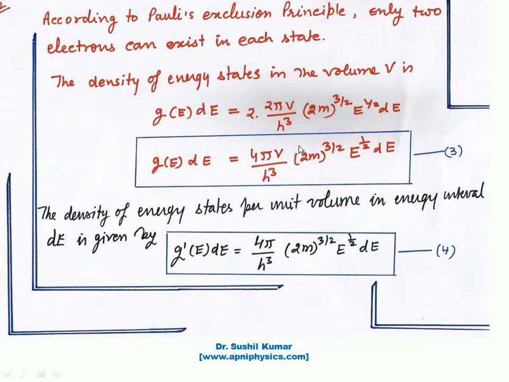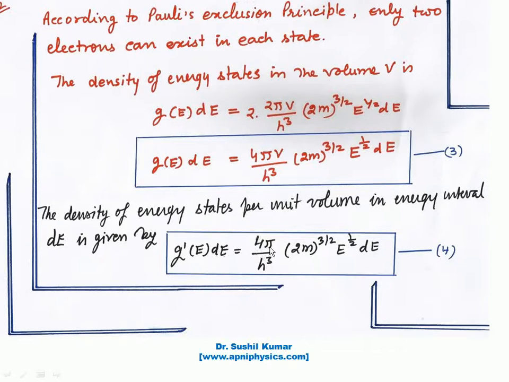But suppose you want to find out the density of states per unit volume in the energy interval dE, then you have to define it in terms of G'(E)dE, the density of energy states per unit volume in the interval of energy dE.